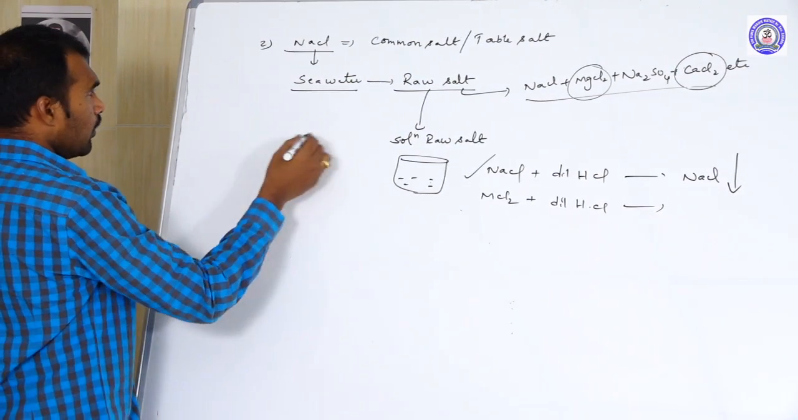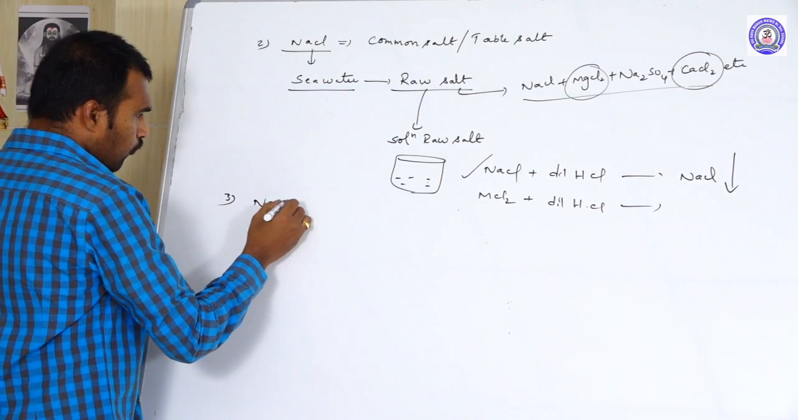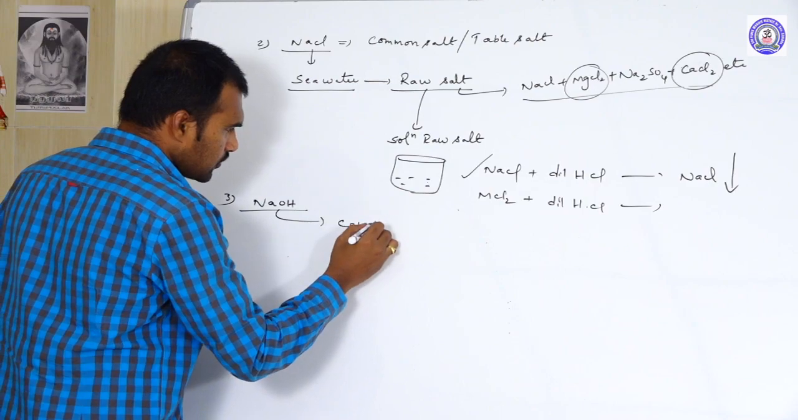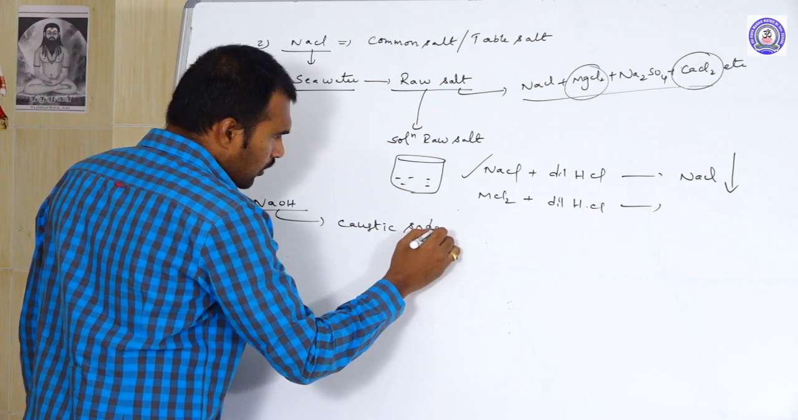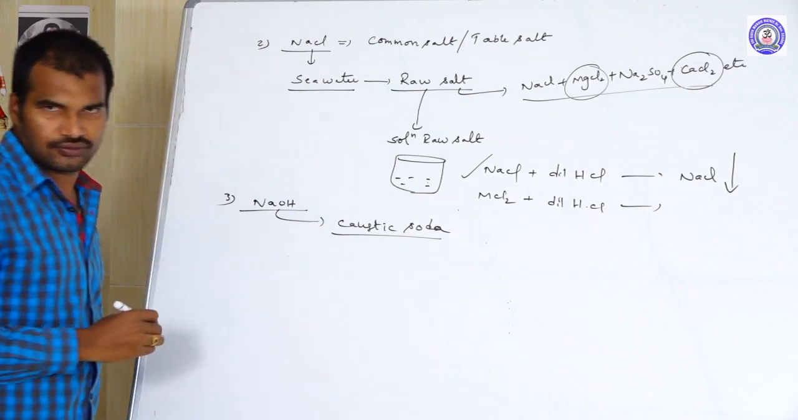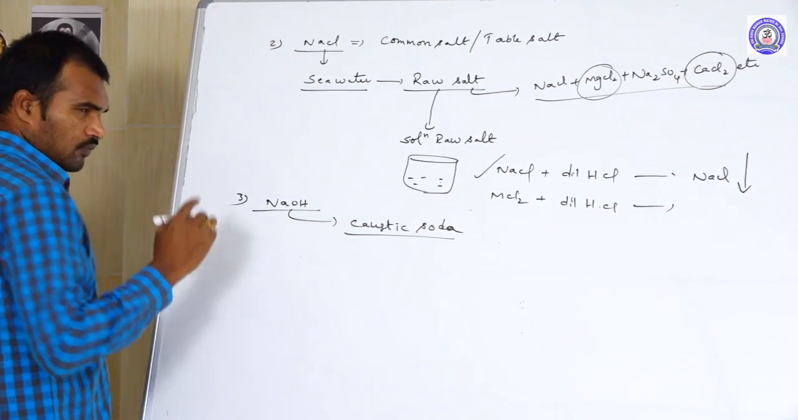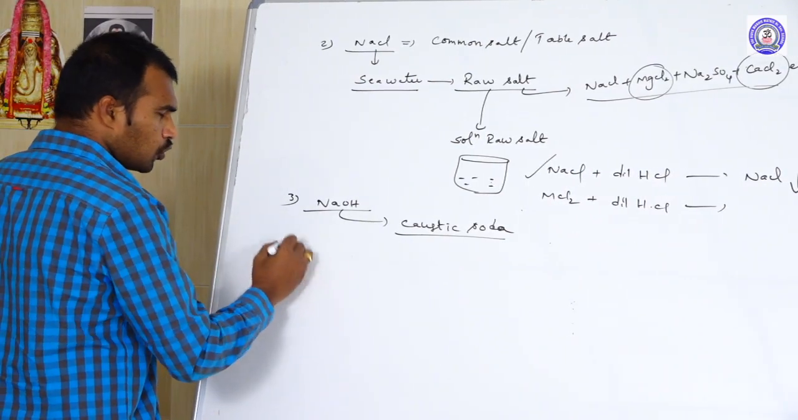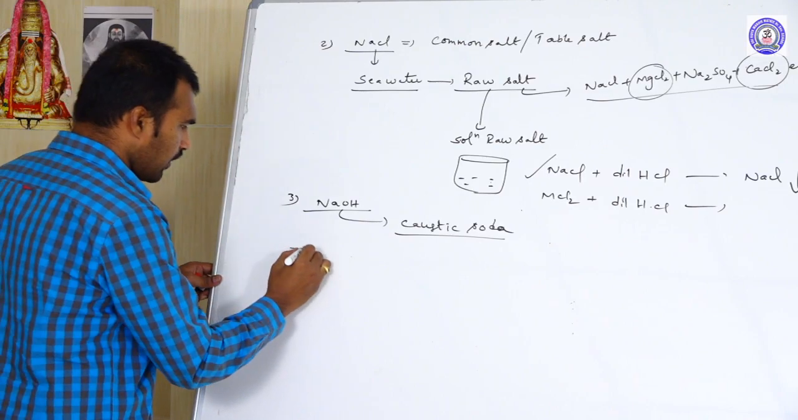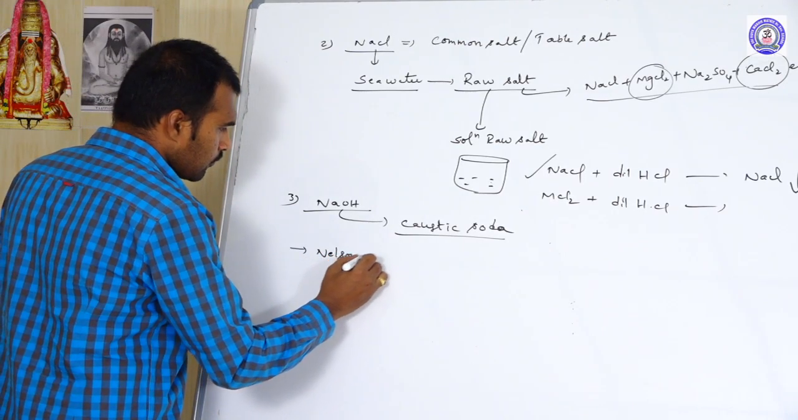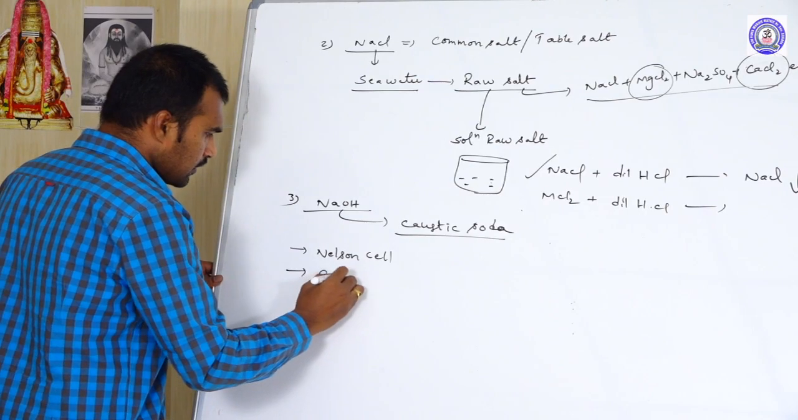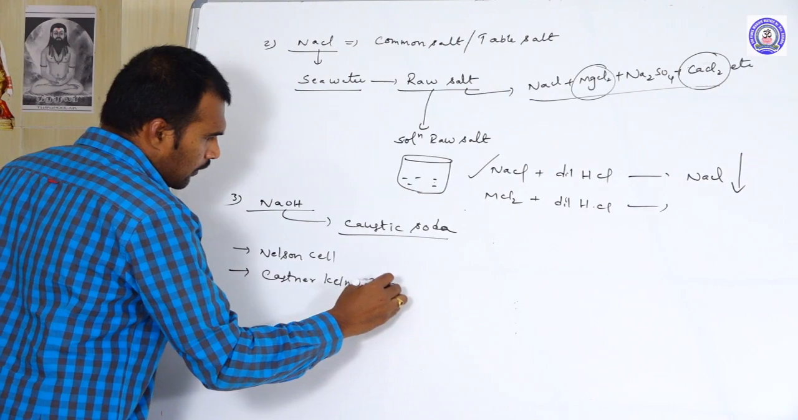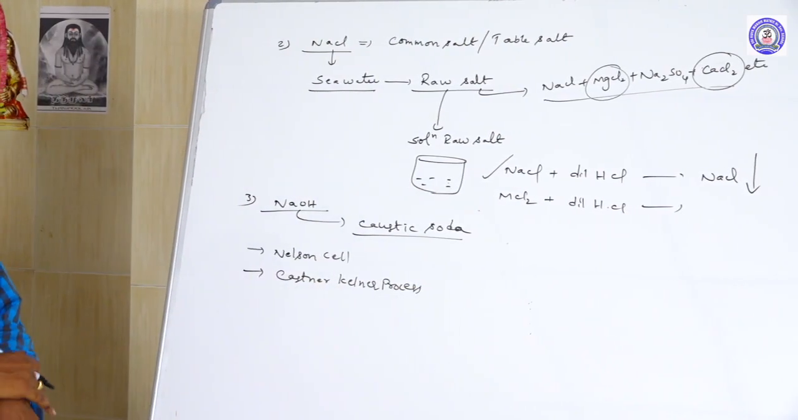So this is NaCl. Next one, NaOH. NaOH is chemically called what? Caustic soda, because of its causticizing action. How can we prepare NaOH? We can prepare NaOH by two methods. Mainly one is the Nelson cell method, and the next is the Kastner-Kellner method. Nelson cell process and Kastner-Kellner process.